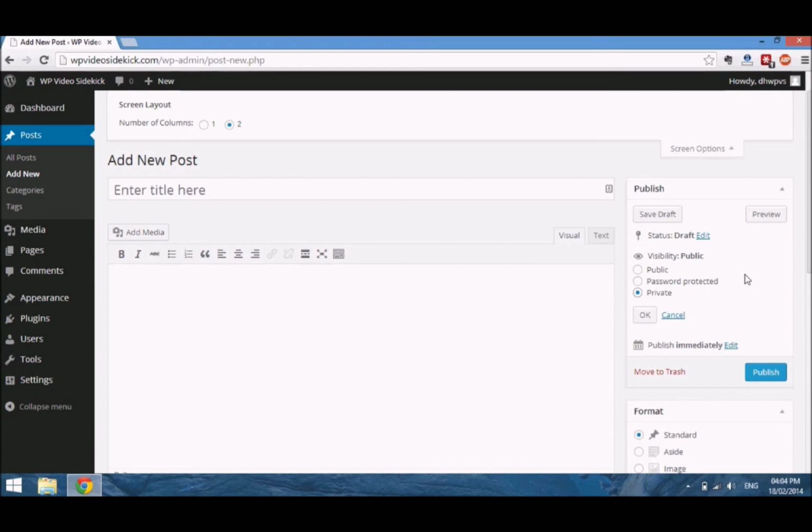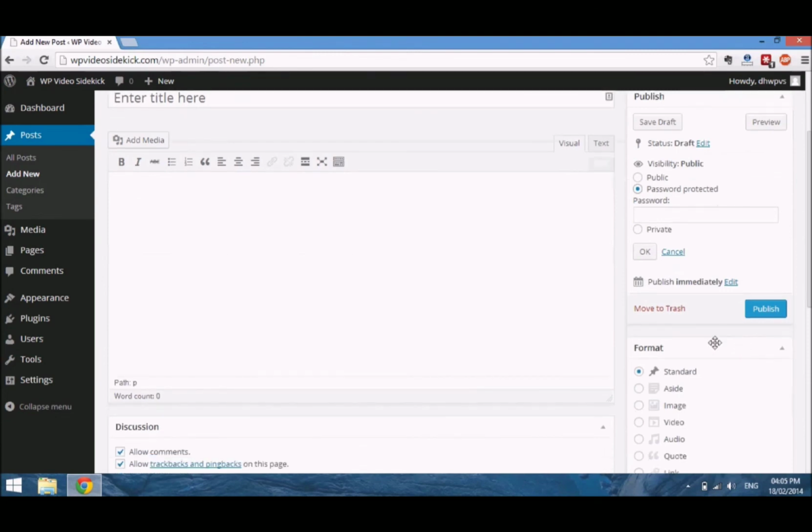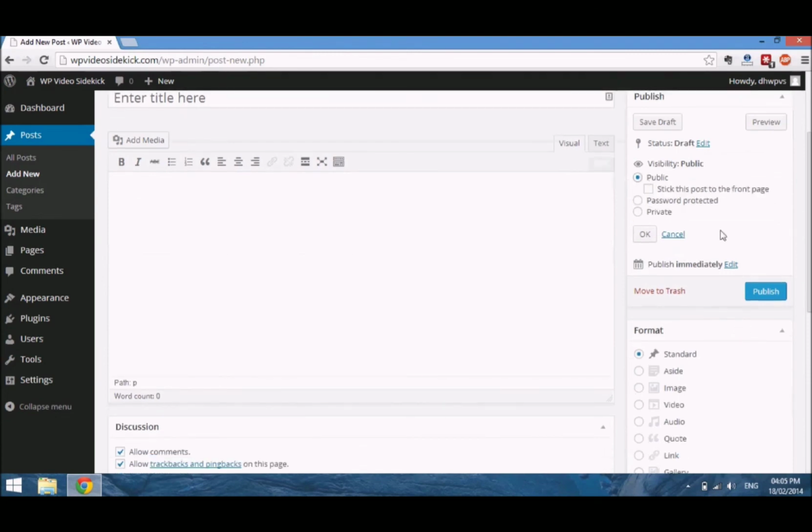The password protected option is actually a great option to use to offer content to your members, paid content, etc.